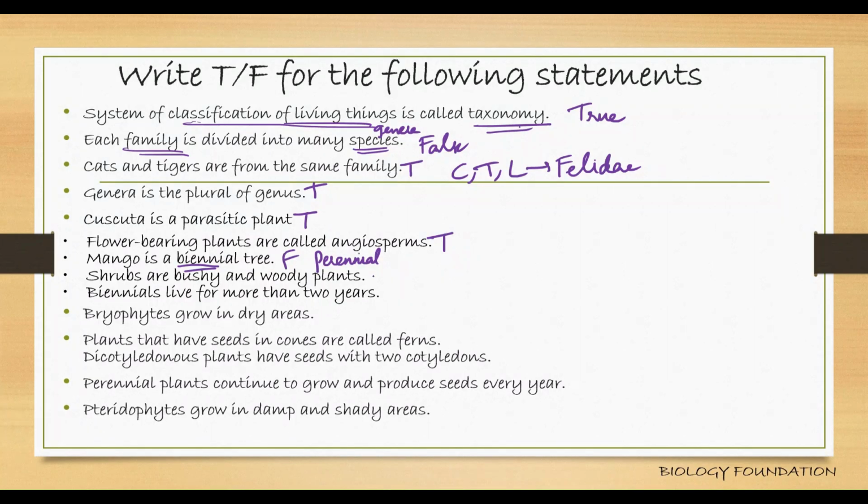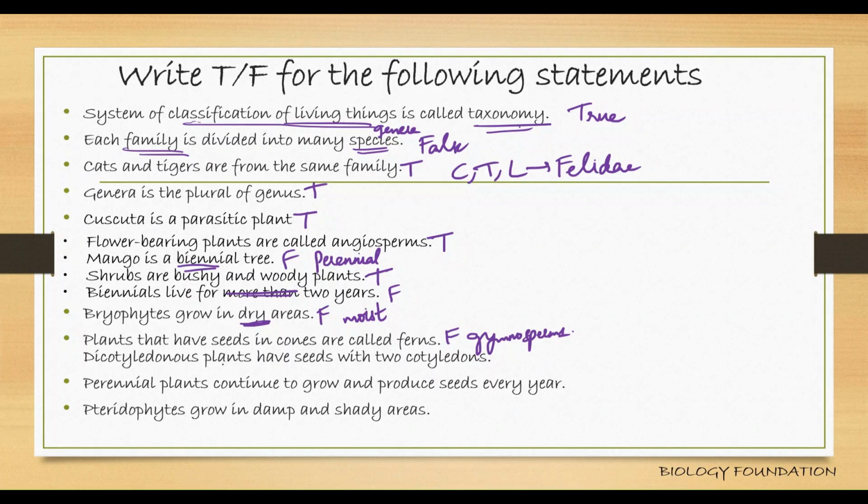Shrubs are bushy and woody plants. Okay. Biennials live for more than 2 years. False. They live only for 2 years. Bryophytes grow in dry areas. No, that's false. They grow in moist areas. Plants that have seeds in cones are called ferns. False. They are called gymnosperms or conifers because they have cones. Cones are the reproductive structures here.